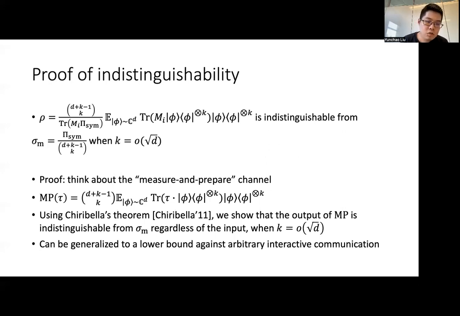And interestingly, we show that this idea can also be generalized to prove a lower bound against arbitrary interactive communication, which completes the proof sketch for showing that square root d copies are necessary to distinguish between the two cases with any communication and measurements.